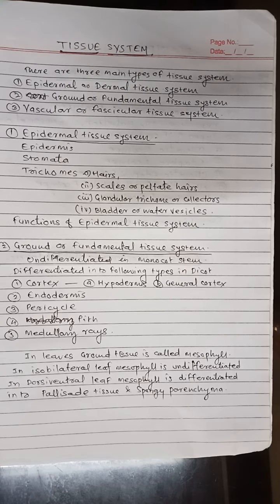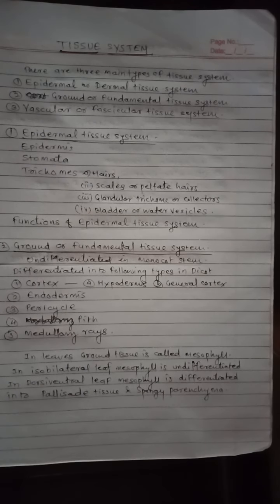While in isobilateral leaf, the mesophyll is not differentiated, it is undifferentiated. This is all about the ground tissue. In the next class, we will study the vascular tissue system and types of vascular bundles. Thank you.